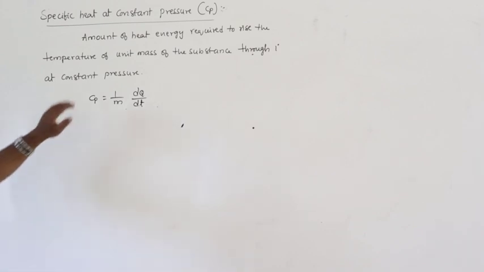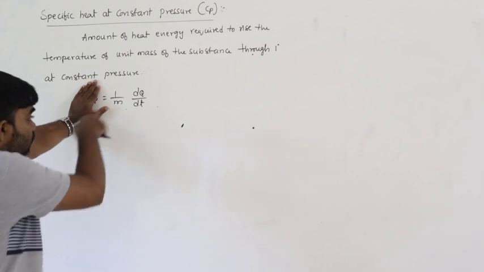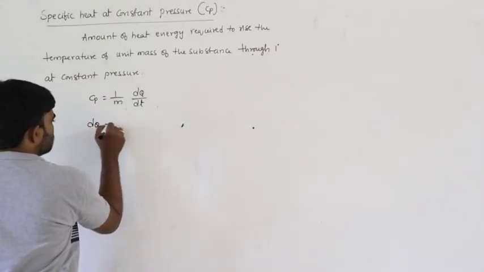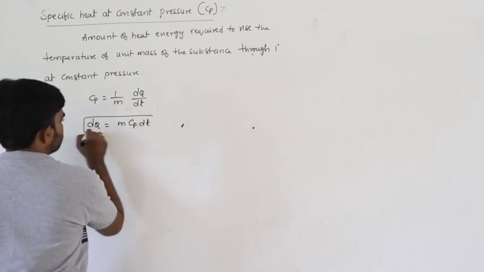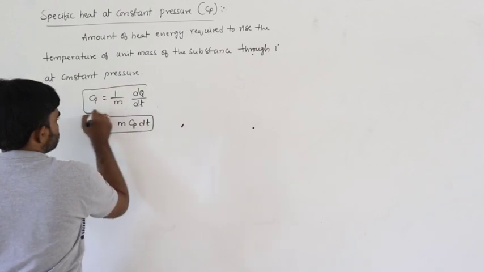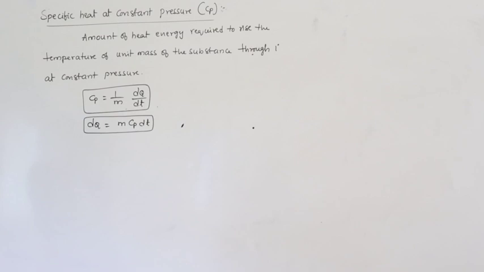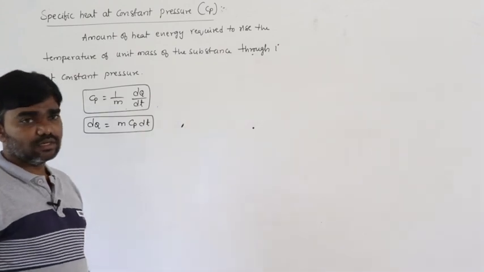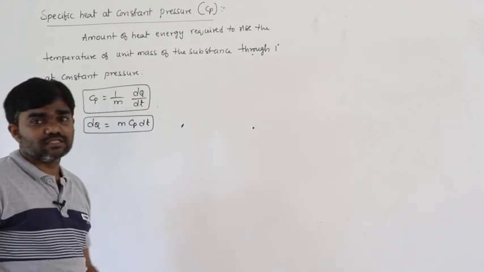In the previous situation we called it S, specific heat. So dq is equal to mCp dt. This small cp is the specific heat, or specific heat capacity, at constant pressure.